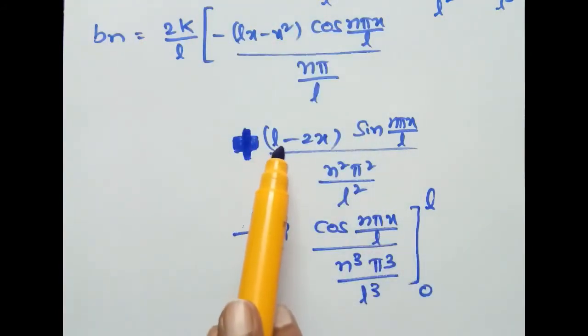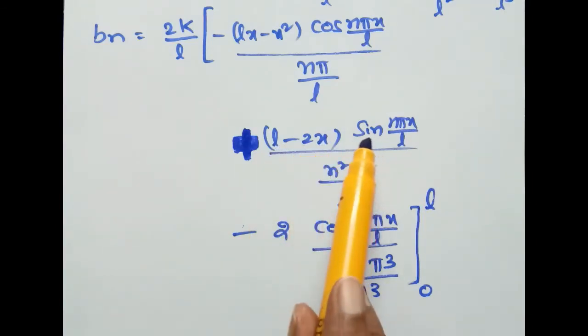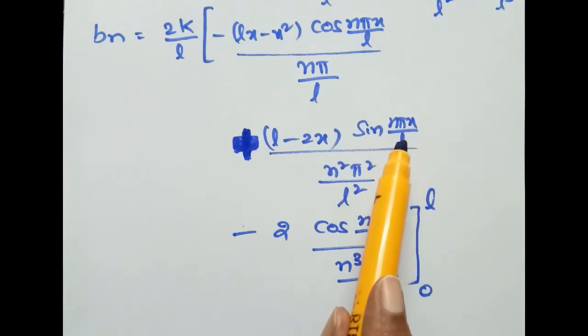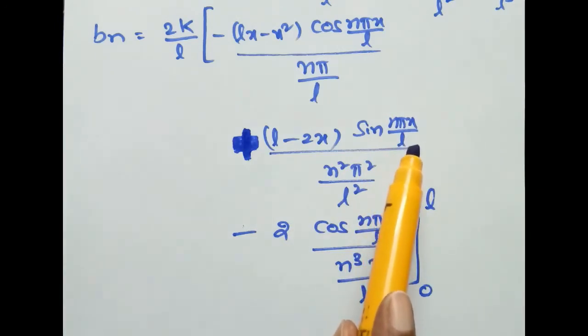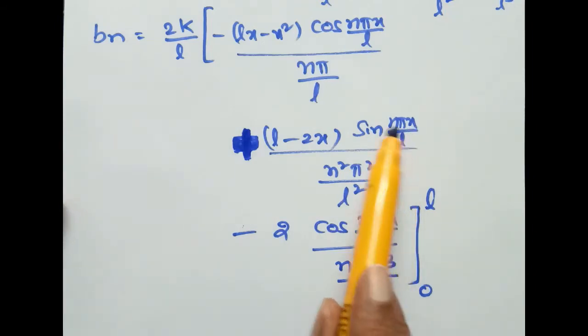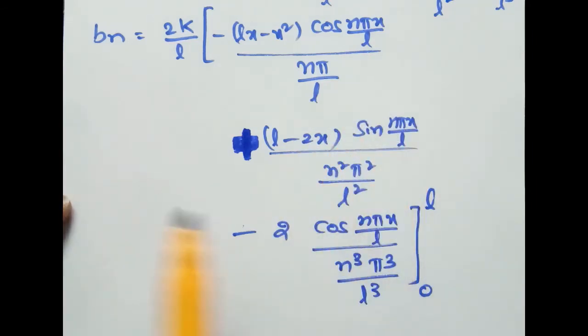Next, upper limit minus lower limit, L minus 2L into sine n pi x by L. Therefore, L by L cancel, we get sine n pi. Sine n pi value 0 minus lower limit sine 0, that is also 0. Again minus 2 into cos n pi, upper limit L by L cos n pi minus lower limit cos of 0.